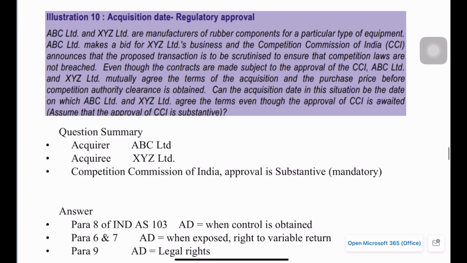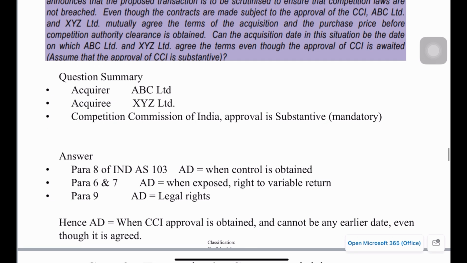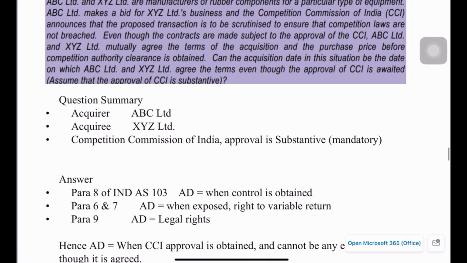Okay, so let's move on to the next example. Kindly go through this example. In this example, the acquirer is ABC Limited and the acquiree is XYZ Limited, and the party needs to get approval from the Competition Commission of India, that is a substantive, mandatory approval that is needed. If the authority rejects this proposal, then the acquisition will not happen.